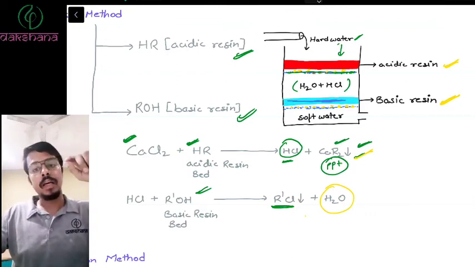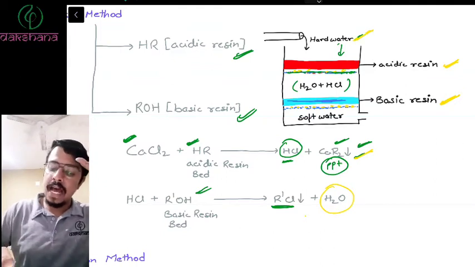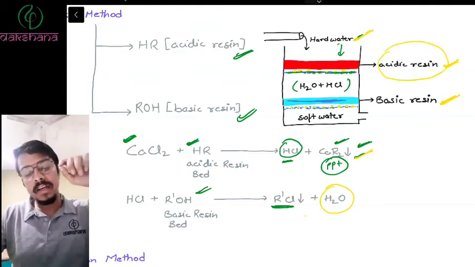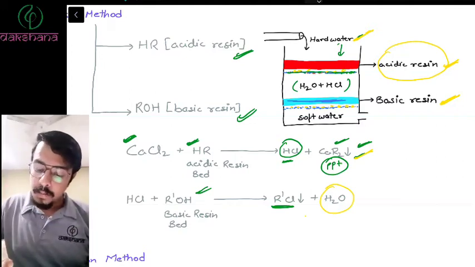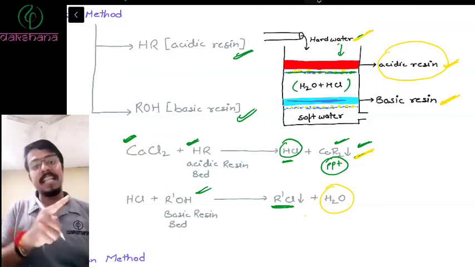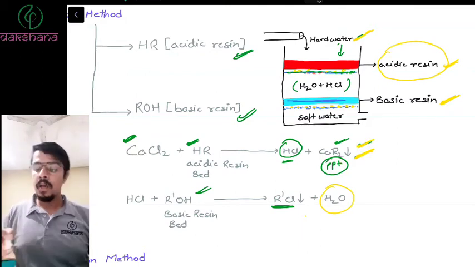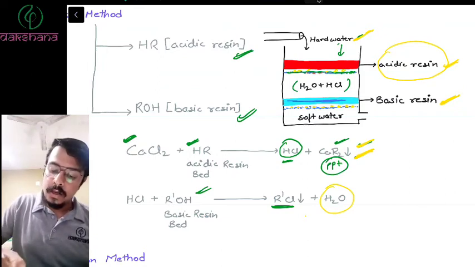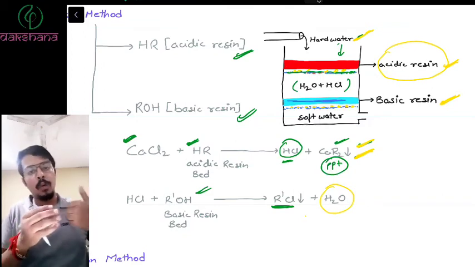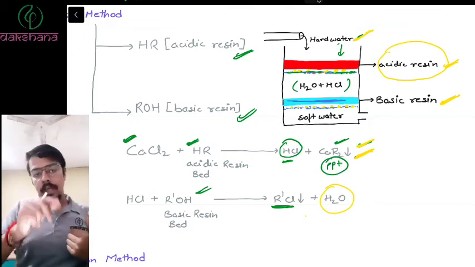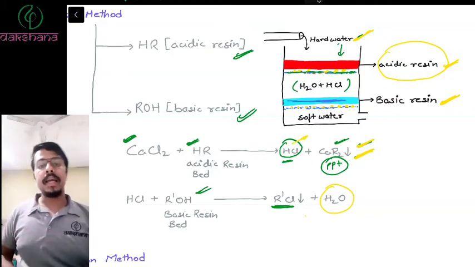So what I'm trying to say here is, when you pour hard water from above, that hard water reacts with the acidic resin, and when it reacts with acidic resin, what will happen? It forms a precipitate with the calcium. And when it forms the precipitate with the calcium, that precipitate is stuck here in this filtrate. Like a semi-permeable membrane, it lets go of the liquids and the solid particles remain on this filtrate. And with the water, HCl is also there.